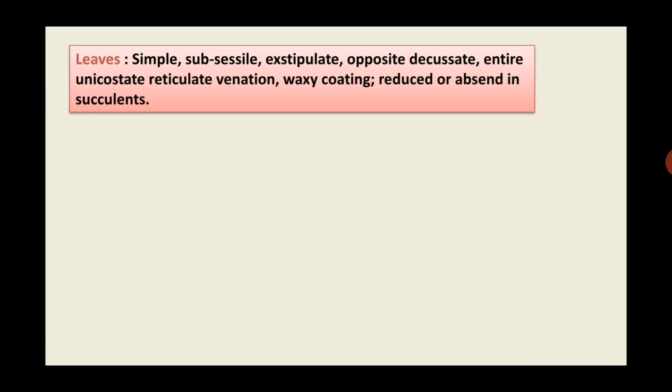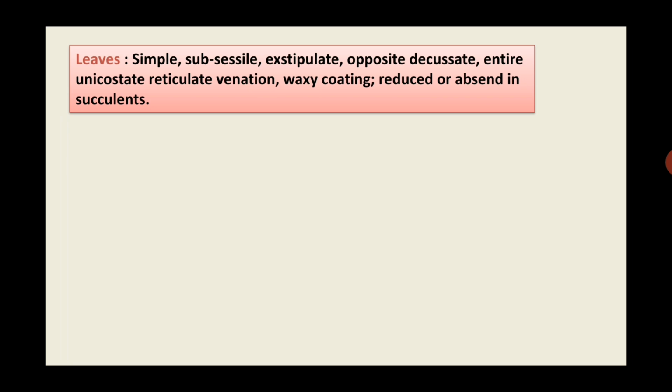Then moving further, leaves. Leaves are simple. The type of leaf is simple. That means the lamina is not dissected. The leaves are subsessile. That means the stalk of the leaf is so short that it is as good as sessile. Therefore it is described as subsessile. Leaves are exstipulate, that means stipule is not present.